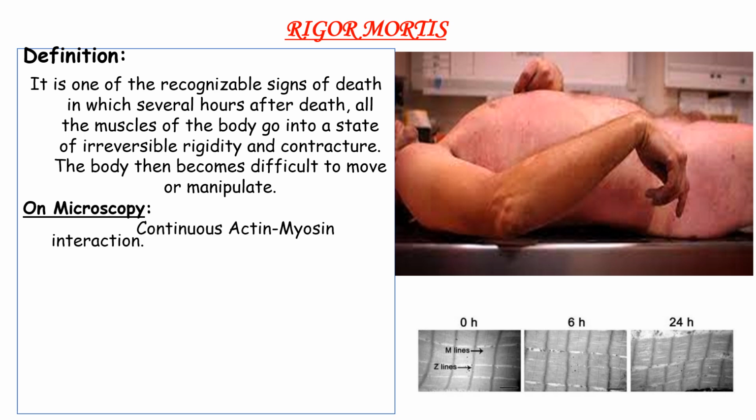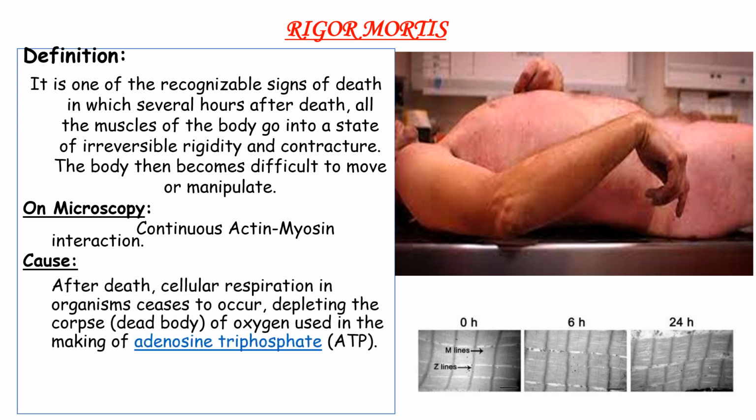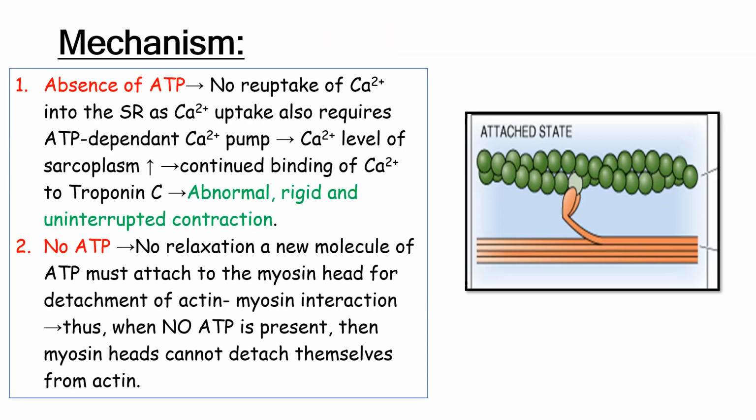On microscopy, we see that there is a continuous interaction of actin myosin, they are in the attached phase, and no ATP is there because of the depleting sources of ATP after death, because cellular respiration does not occur. So the actin and myosin remain in the state of attachment. This we have already talked about. With the absence of ATP, there is no reuptake of calcium, so the calcium level in the sarcoplasm increases, resulting in abnormal, rigid and uninterrupted contraction. Then there is no ATP for relaxation, and it remains bound to the actin filament.